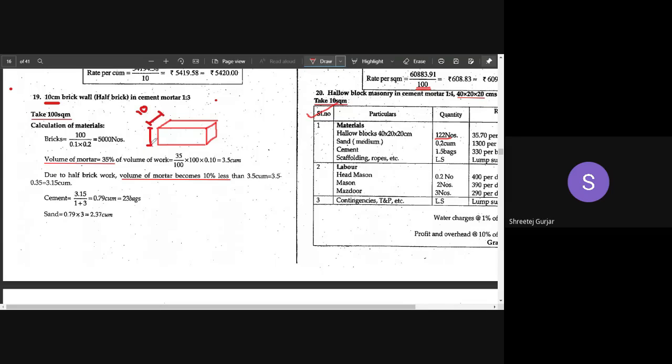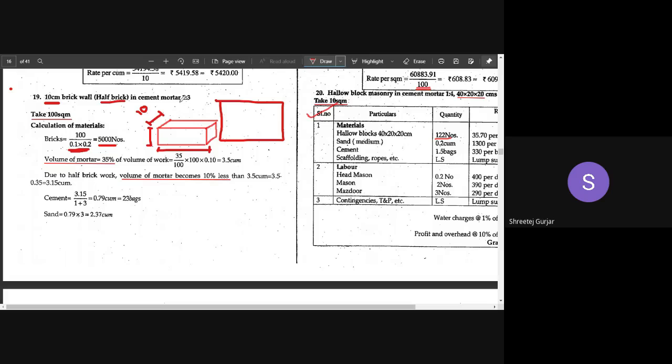That is 0.1, that is 10 centimeter, and this particular dimension, that is 20 centimeter. For the calculation of bricks, we have taken the other two and assumed 100 square meters as the required dimension of the wall. How many bricks are required for this 100 square meter of construction? We require 5,000 bricks. This is the thing you have to remember when constructing a half brick thick wall.